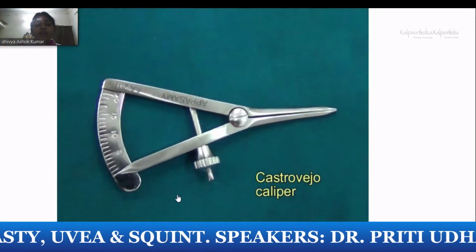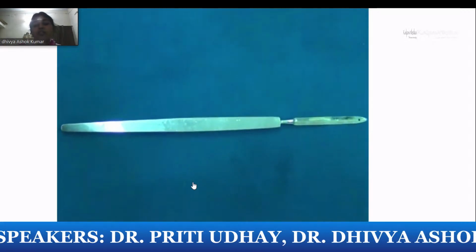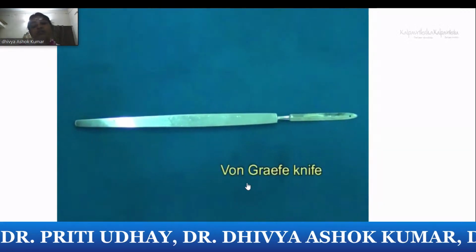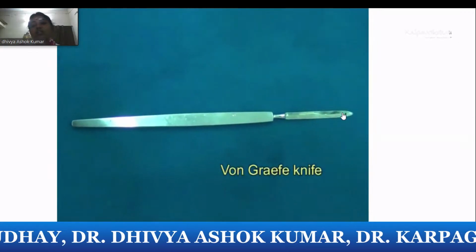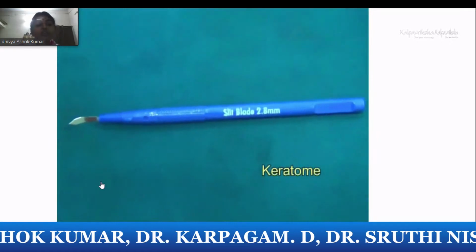The Castroviejo caliper for the measurement. This Von Graefe's knife, previously it was an old instrument. It has been used where that needle, this hole will be used for tying that suture into it.